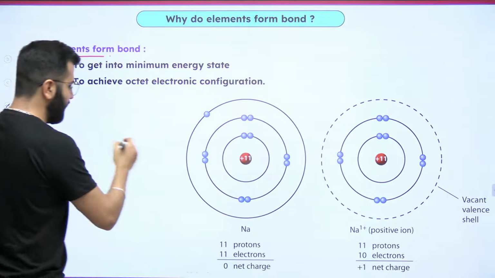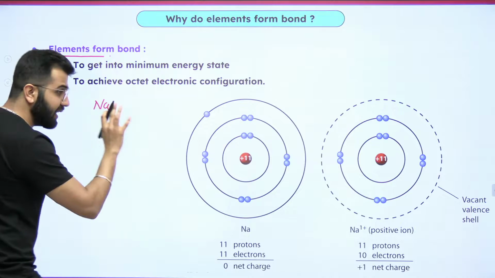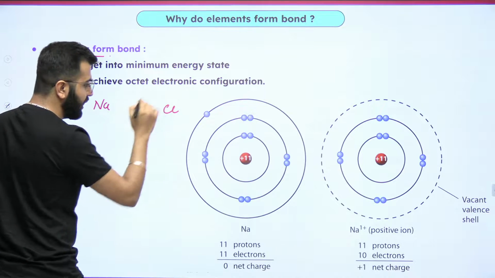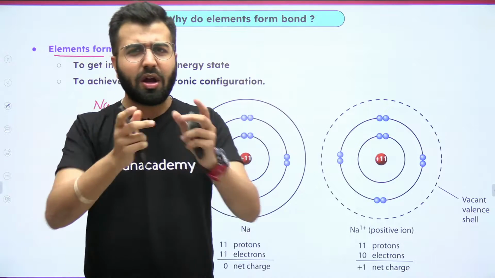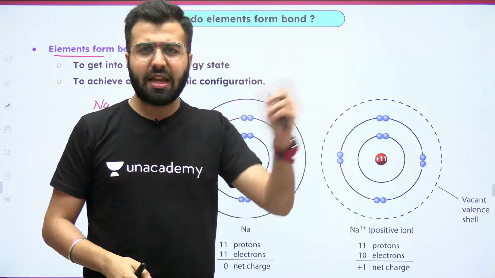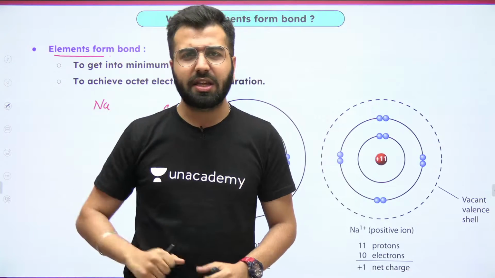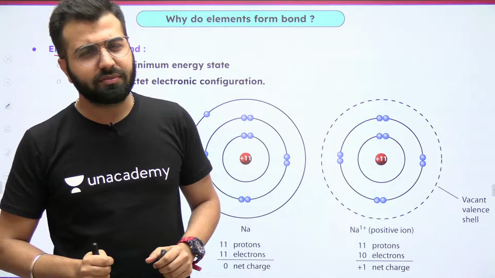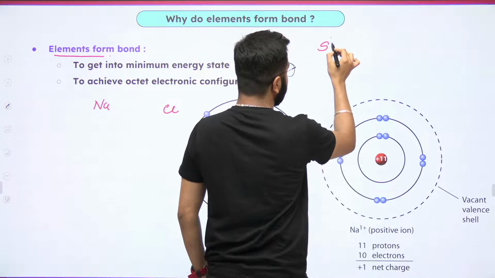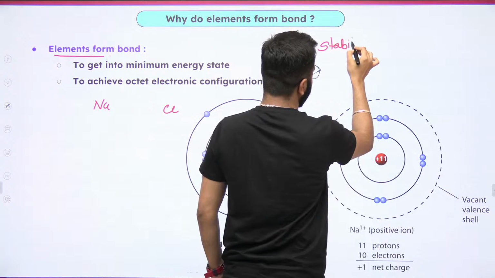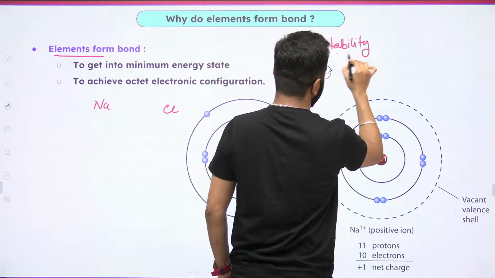If we talk about sodium, which is in elemental form, and chlorine, which is an atom over here, why do they come together? Why can't chlorine stay as chlorine, and why can't sodium stay sodium forever? The answer is stability. The first and the only reason they are doing this is stability.